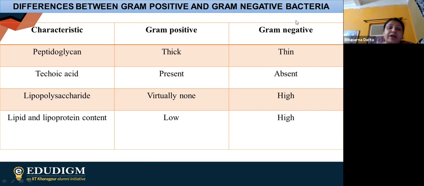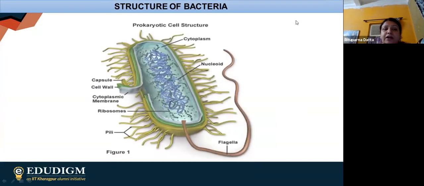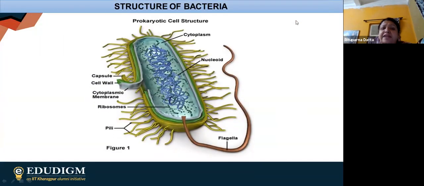So this is how he found out the structural differences, and that is why he was saying that yes, this is the reason why a set of bacteria is taking the gram-positive one, meaning purple color, whereas the other group is taking the pink color. So finally, after the cell wall and capsule, we are going to the cell membrane. You all know that the cell membrane in all living organisms in this world has a basic structure.